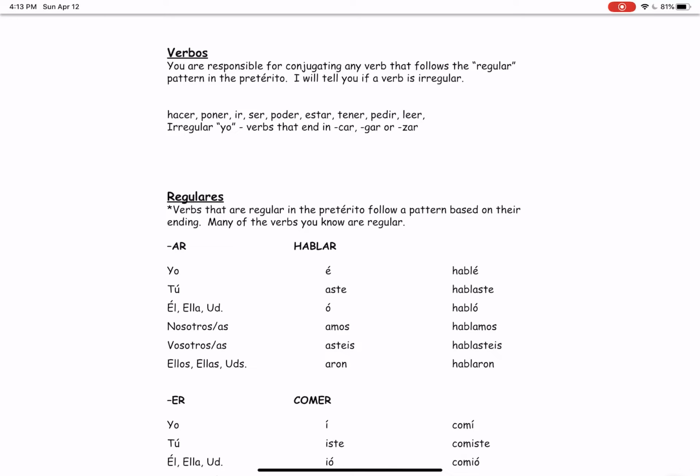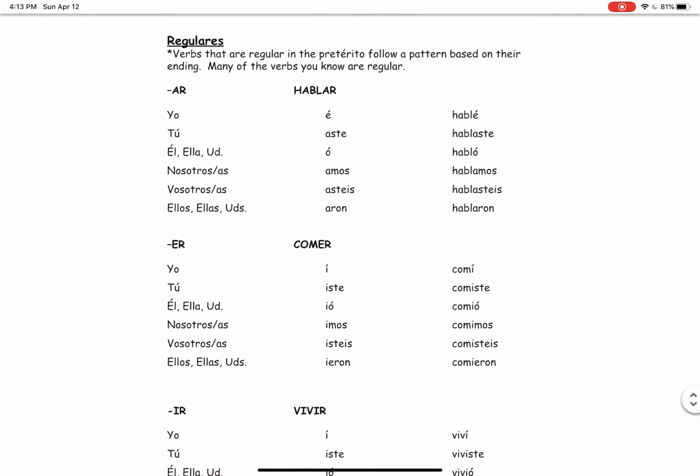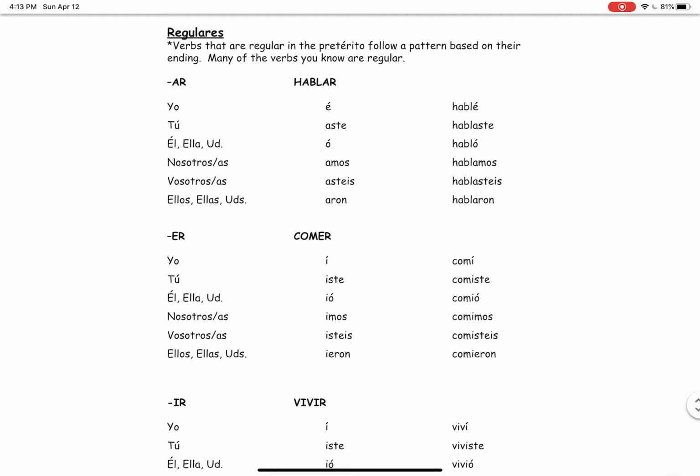Also, some verbs that end in car, gar, or zar have an irregular yo form. For your regular verbs, these all follow a pattern based on their ending. Many of the verbs you know already are regular.